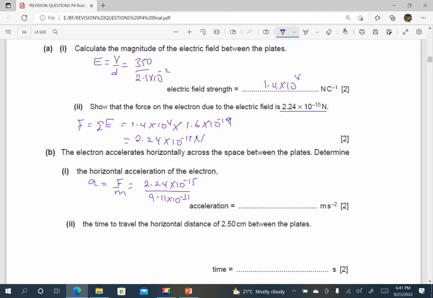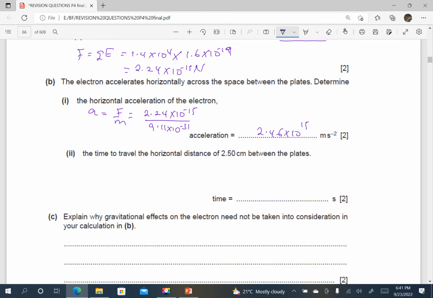That is the mass of an electron. When I press my calculator, I just divide. So this is giving me 2.46 times 10 power 15. That is the acceleration.